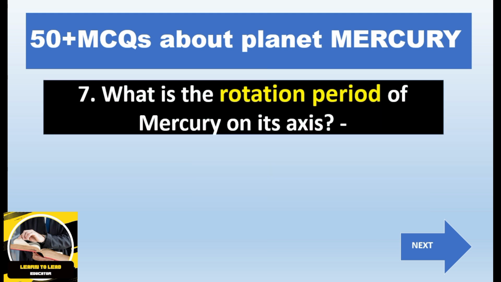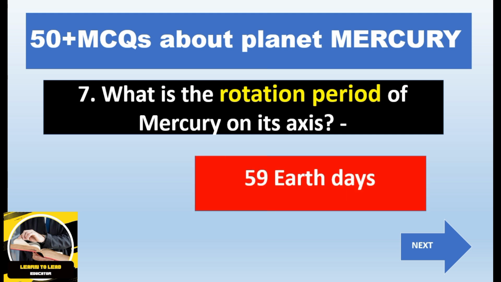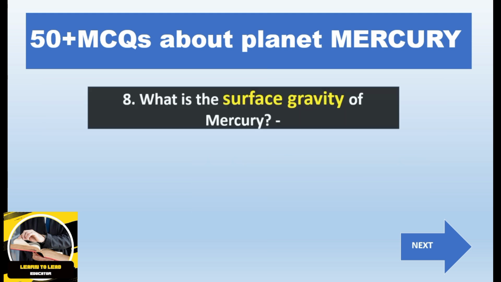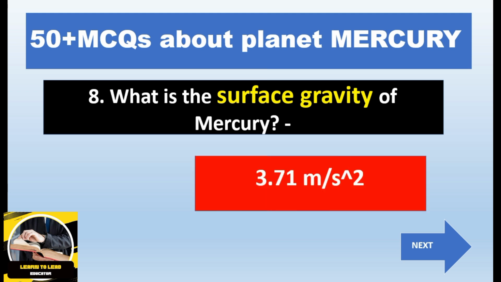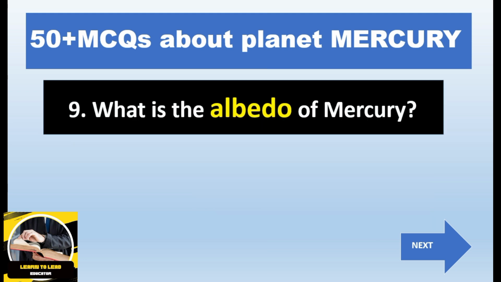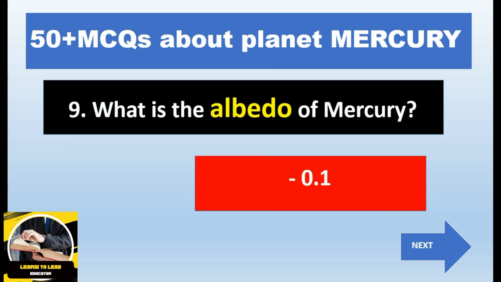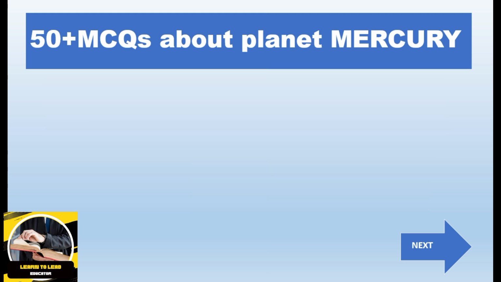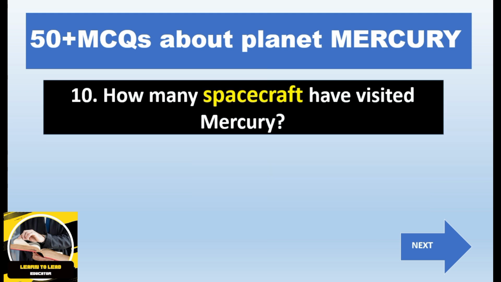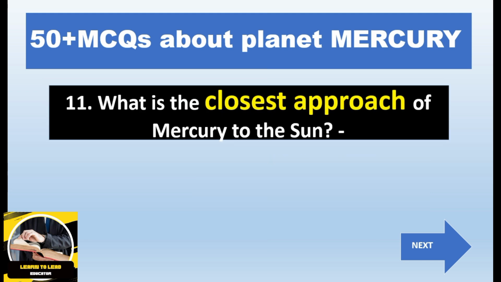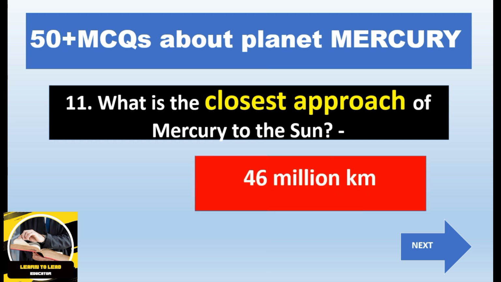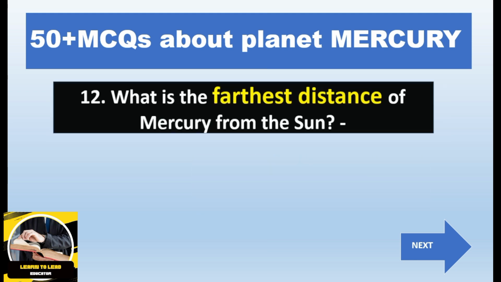What is the rotation period of Mercury on its axis, that is 59 Earth days. What is the surface gravity of Mercury, that is 3.71 meter per second. What is the albedo of Mercury, that is 0.1. How many spacecraft have visited Mercury? 3. What is the closest approach of Mercury to the Sun, that is 46 million kilometer.